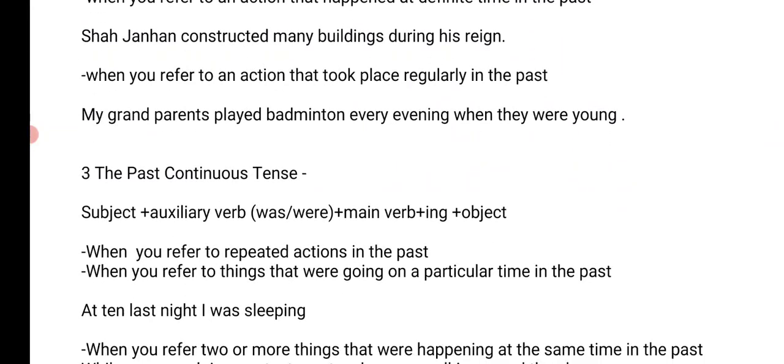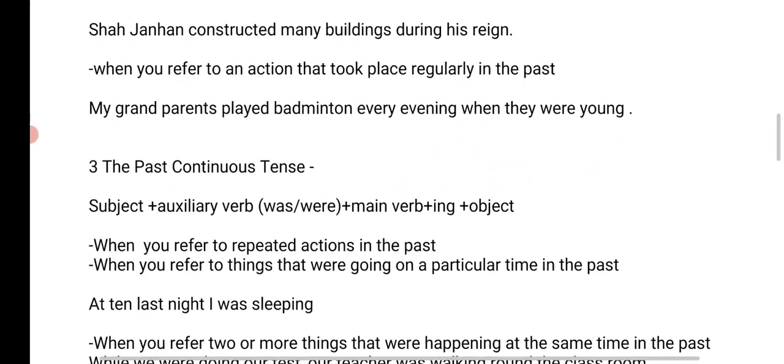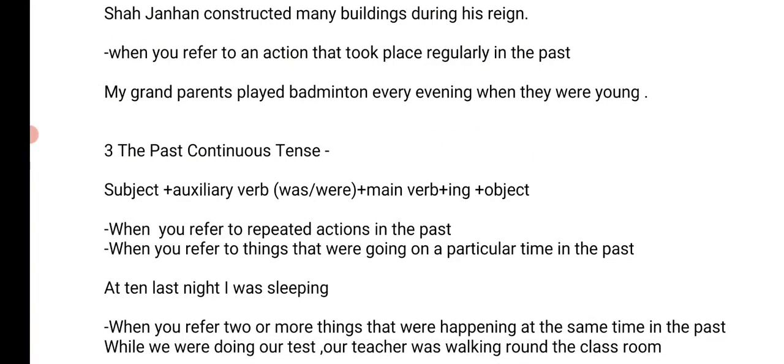Now let's talk about the past continuous tense. What is past continuous tense? Past continuous tense means when we talk about an action, repeated actions in the past, or when you refer to things that were going on at a particular time in the past. For example, at 10 last night I was sleeping.